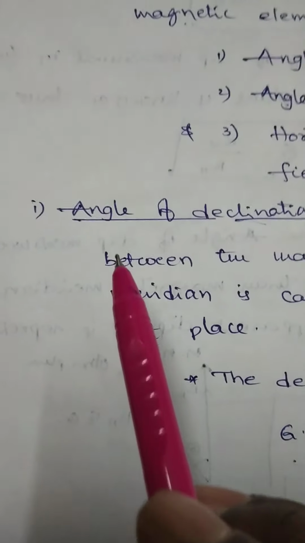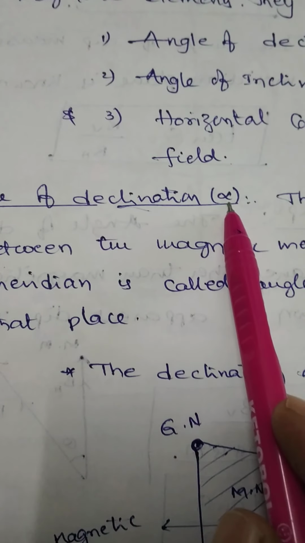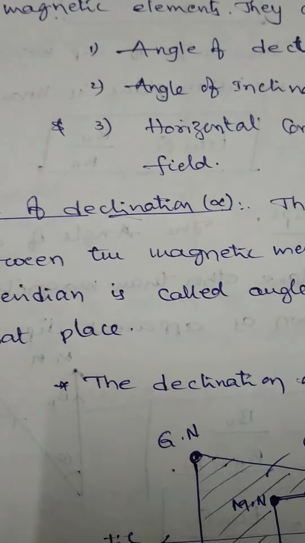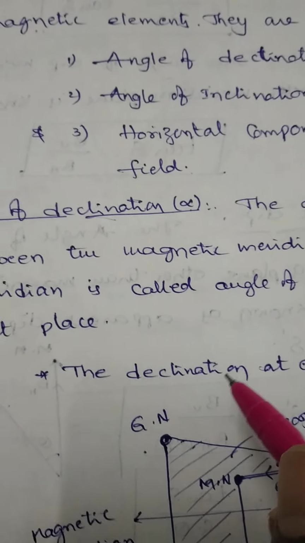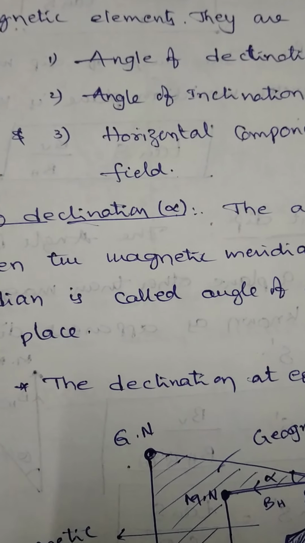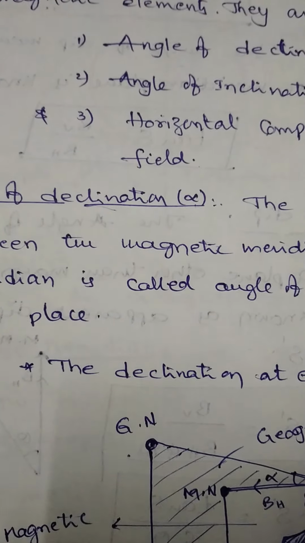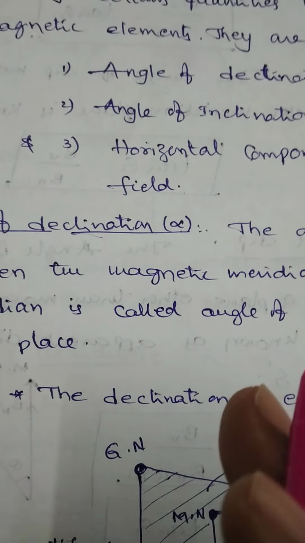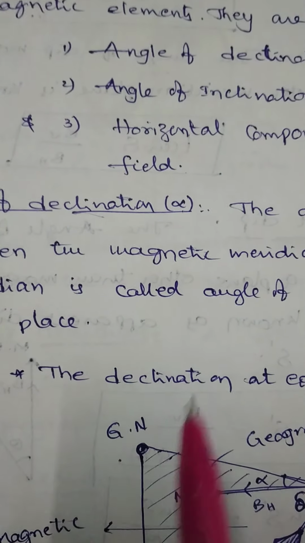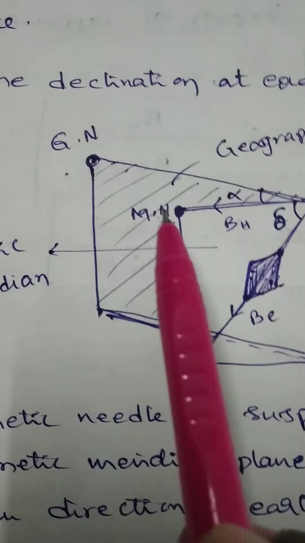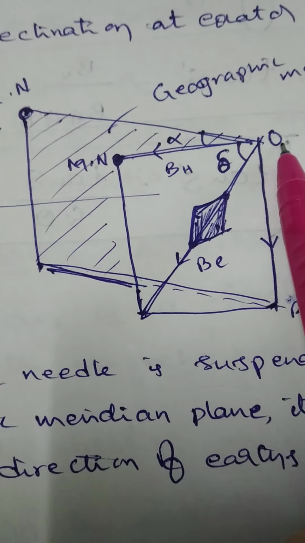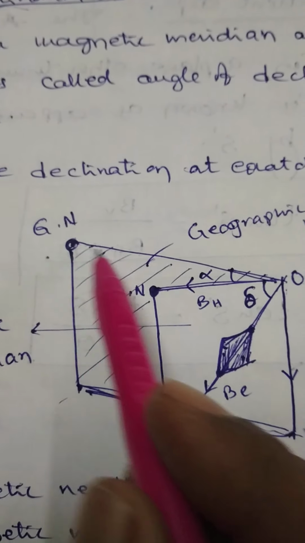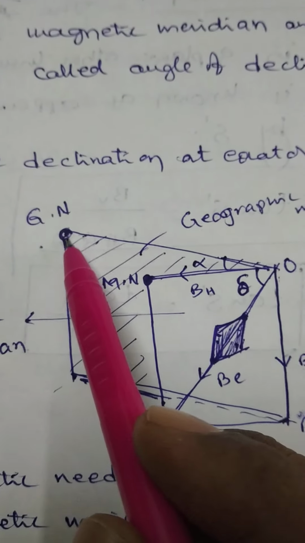So first one, what is meant by angle of declination? Just before, we'll discuss the magnetic meridian and geographic meridian. Magnetic meridian and geographic meridian, these are the two vertical planes having some acute angle between them. For example, this is geographic meridian and this is geographic north pole.